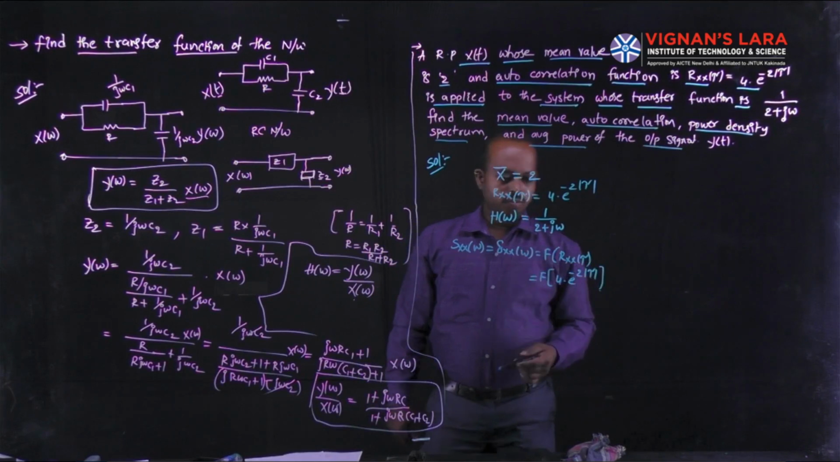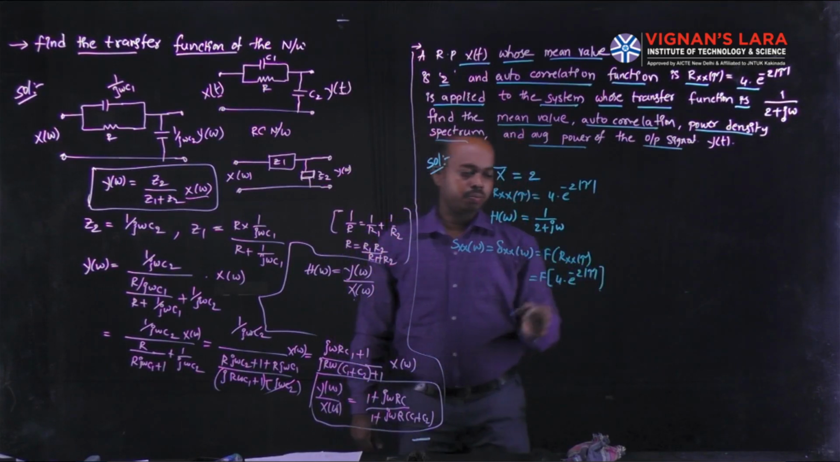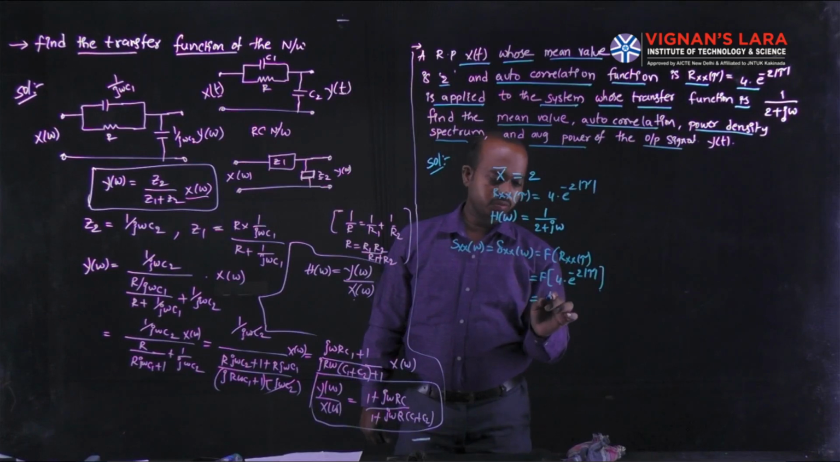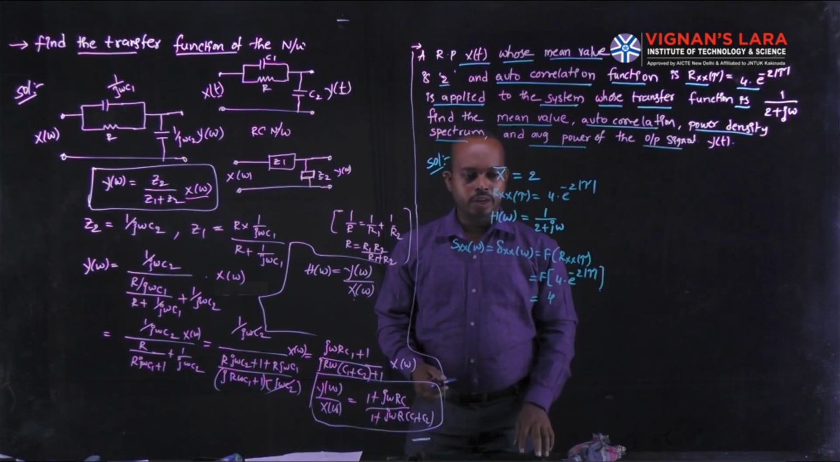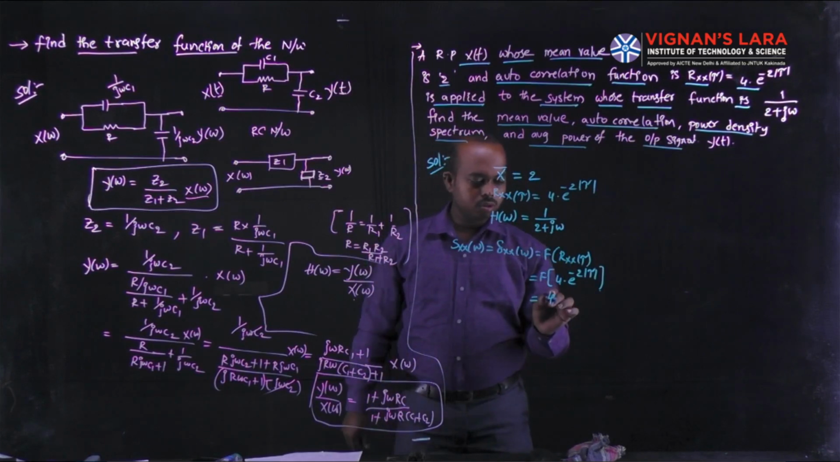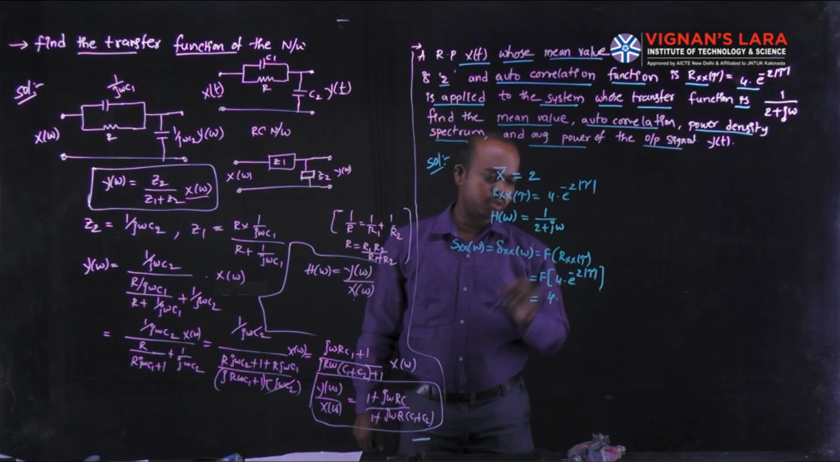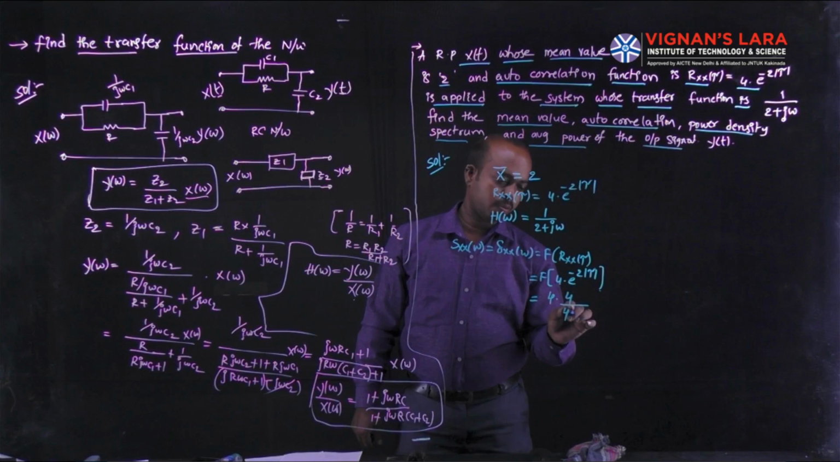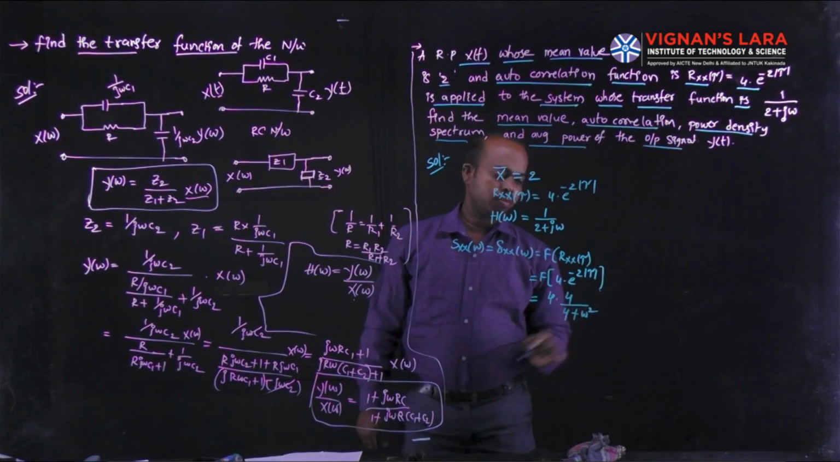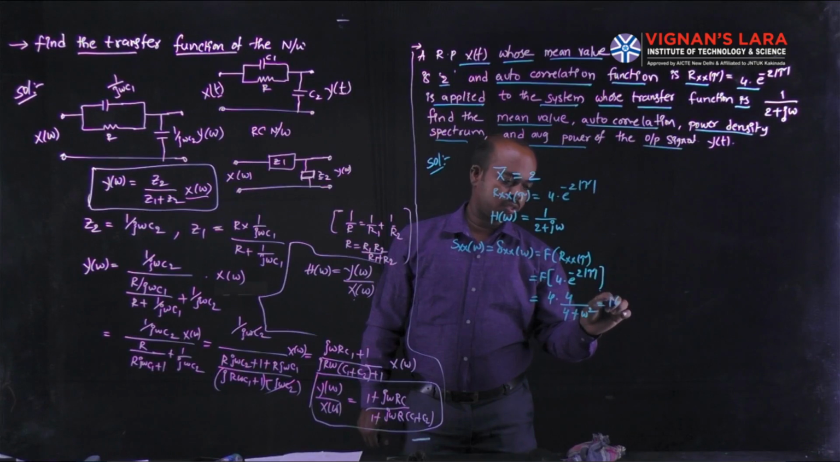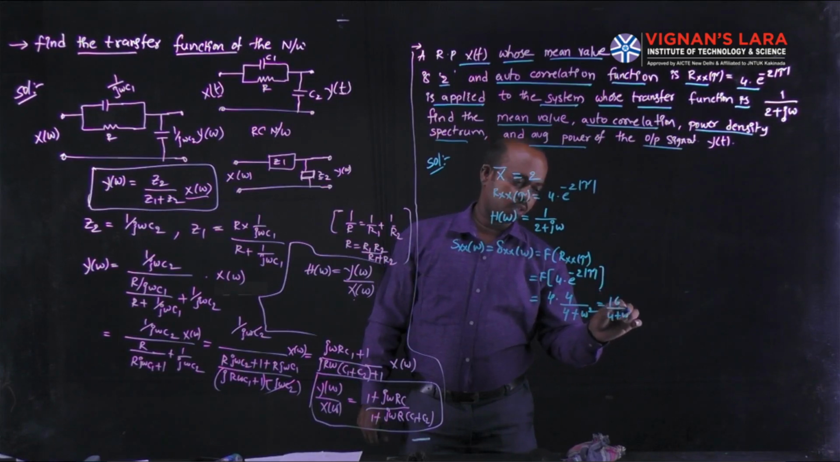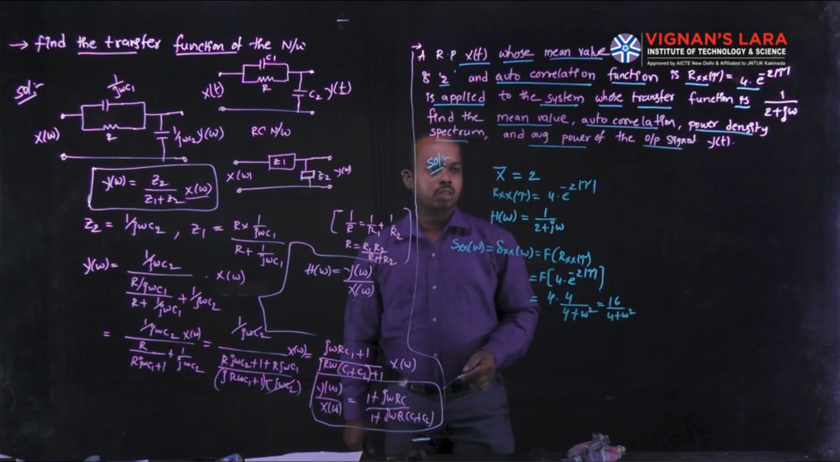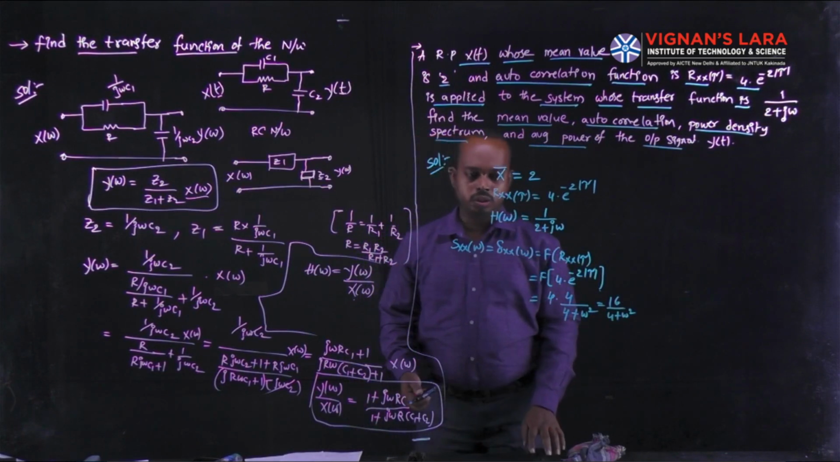Here 4 is a constant, and the exponent has the constant minus 2. So you write the constant square, that is 4, divided by the constant square plus omega square, that is 4 plus omega square. This is the function you obtain. The final value is 16 divided by 4 plus omega square. It represents the Fourier transform of the given autocorrelation function.